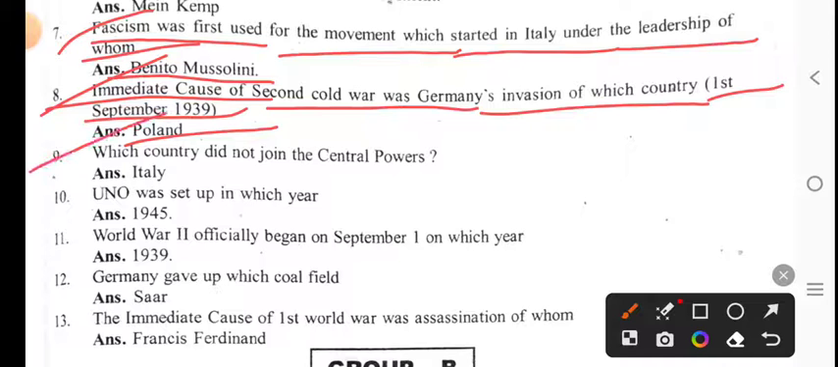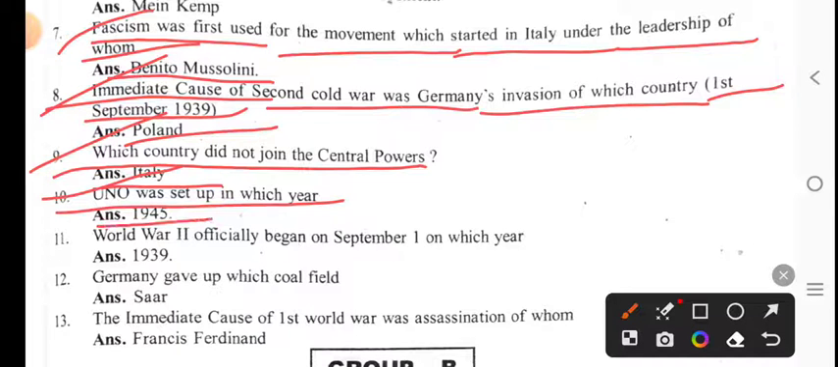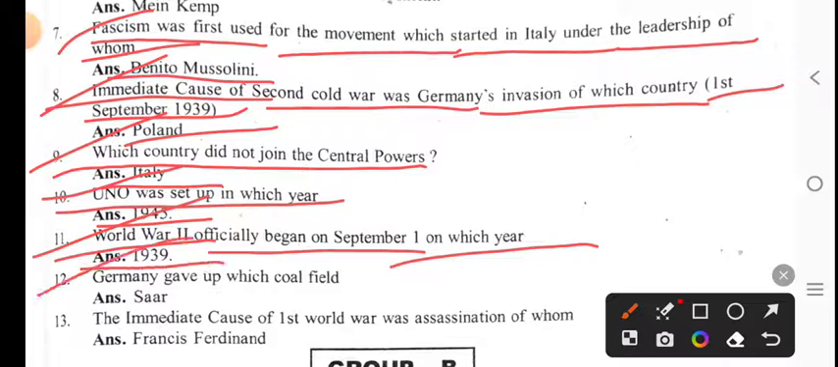Which country did not join the Central Powers? Italy. In which year was the UNO set up? 1945. World War II officially began on September 1 of which year? 1939. Germany gave up which coal field? The Saar coal field.